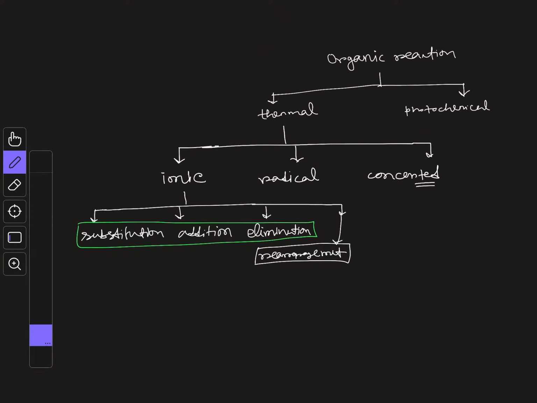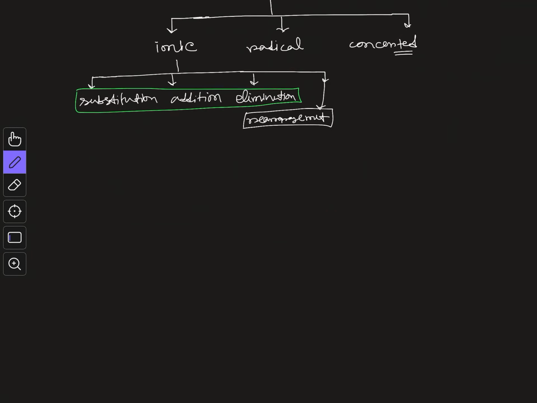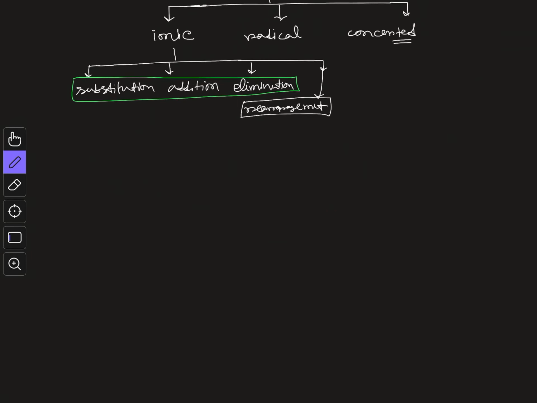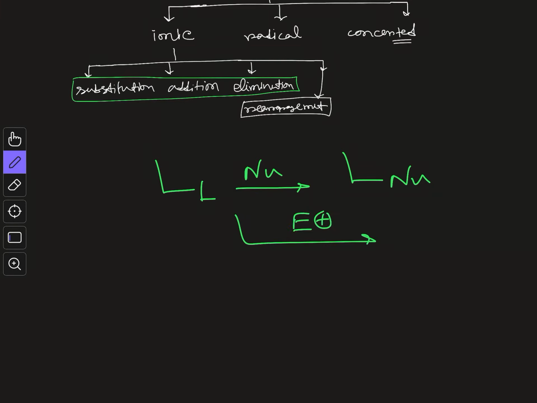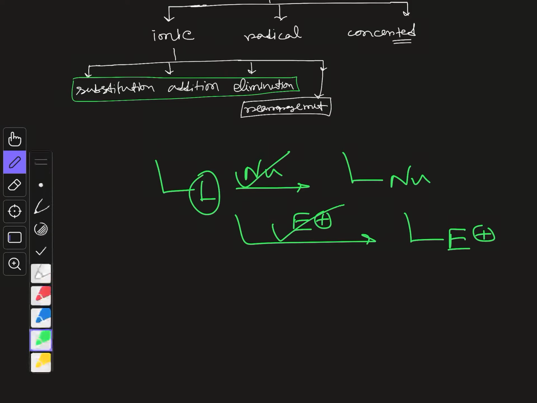Now let us see broadly what these reactions are, that is, what a substitution reaction is. A substitution reaction is very simple. Let's say you have a compound with a leaving group and you react it with a nucleophile, it will be substituted by the nucleophile. Or an electrophile can do the job also, so it can be substituted by the electrophile. It depends on what type of substrate you have and what reagent you are using. Depending on that, your leaving group can be substituted by a nucleophile or by an electrophile.